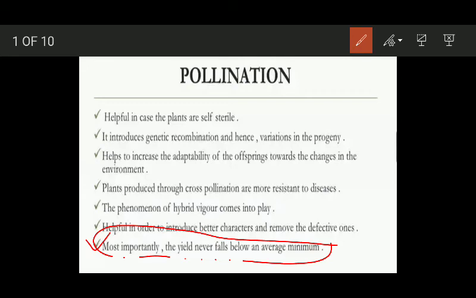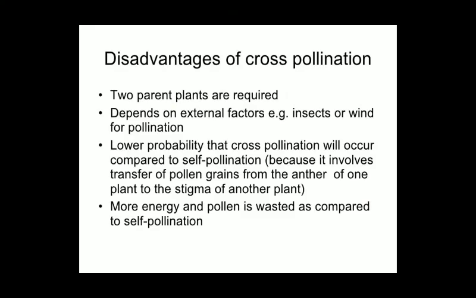It increases. Simply stated, the yield of plants which are cross-pollinated is more as compared to the yield of plants which are self-pollinated, because yield depends upon the genetic constitution. Since the plants produced through cross-pollination are hybrids, obviously there will be hybrid vigor and yield will be more. So these were some important advantages.